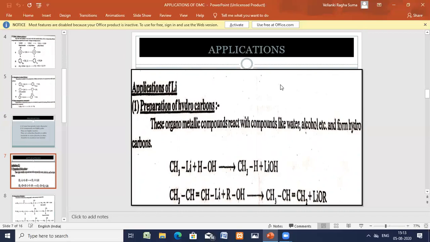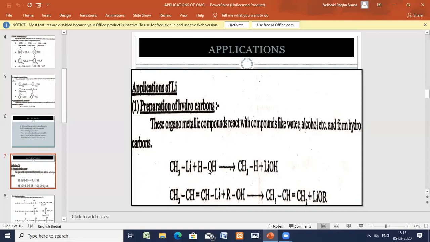Coming to the alkyl lithium, when using alkyl lithium, elastomers can be prepared from butadiene. Now the applications are nothing but the uses. Using alkyl lithium compounds, what we do? First, preparation of the hydrocarbons. What are the uses? Here, methyl lithium is taken, and this is H2O, hydrolysis.